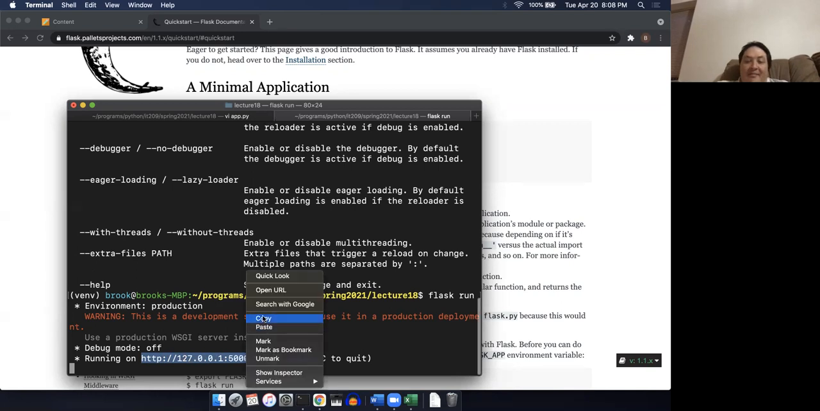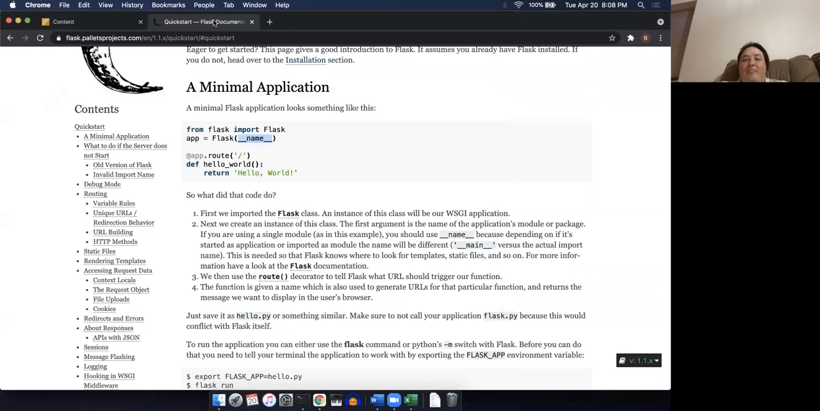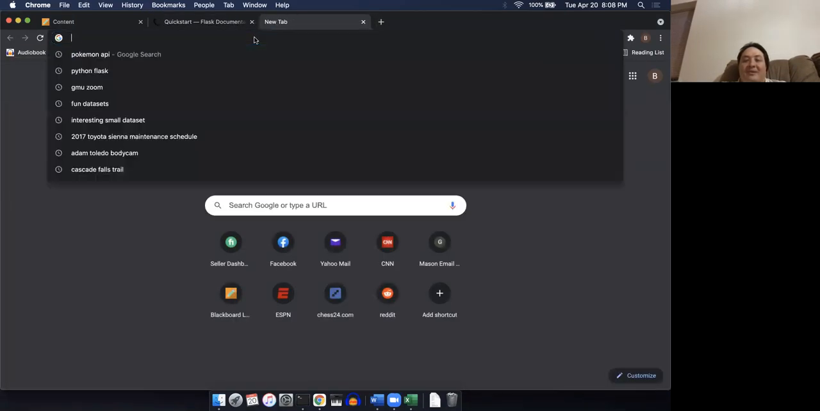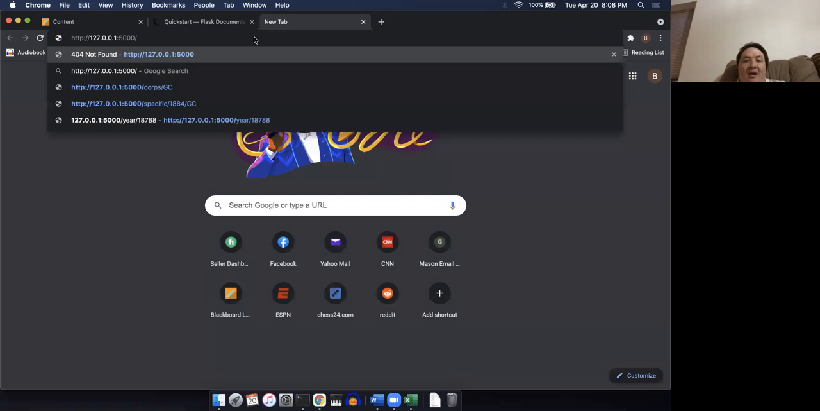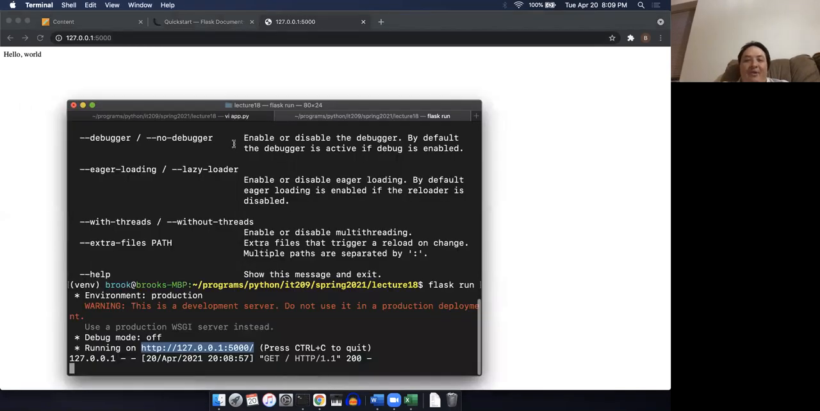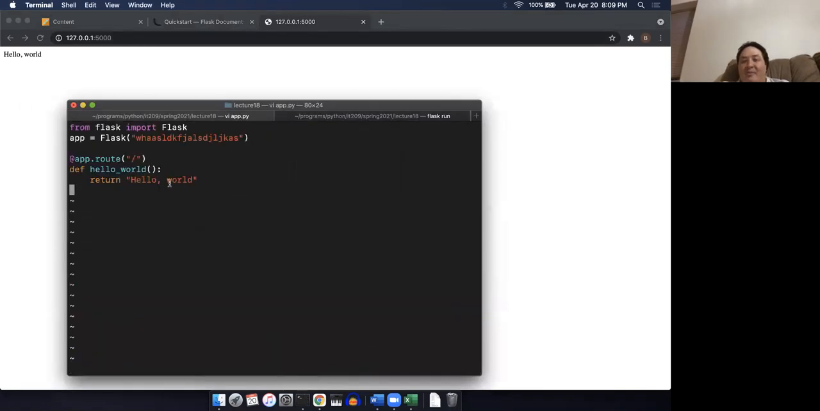I can copy it, and then over here I'm going to bring up a new window in my web browser. I'm going to put in that URL and hit enter, and look, it said hello world. So I now have a web application. When I go to this website, 127.0.0.1, which is just the IP address of my machine, basically, :5000, then it prints out this hello world, which is exactly what we told our app to do.